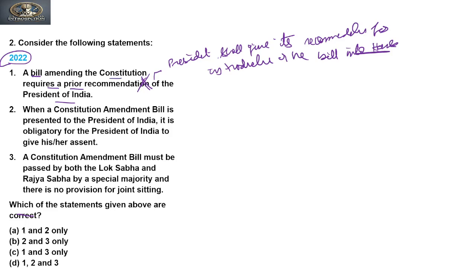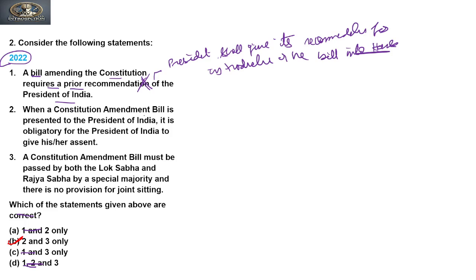So the first cannot be the answer. By using the elimination method we can say that our answer to this question is B, just by knowing whether the first is true or not. If it is incorrect, then the answer to this question is B. It means that the second and third are true, right? Now let's see why the second statement is true.